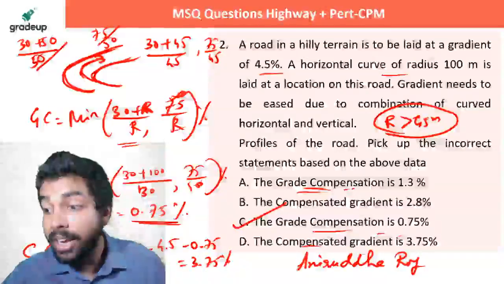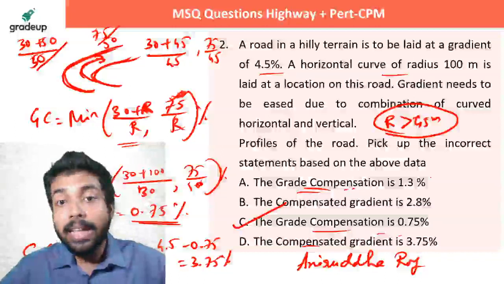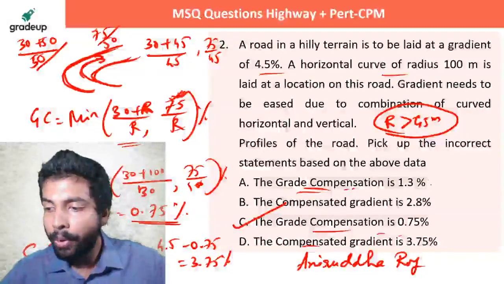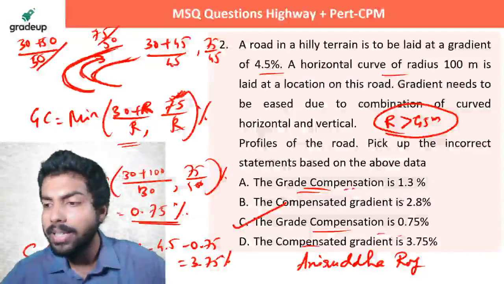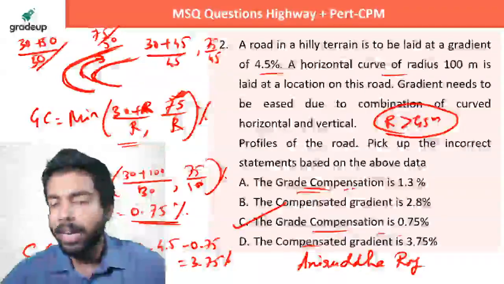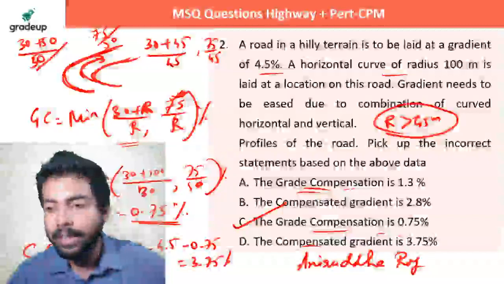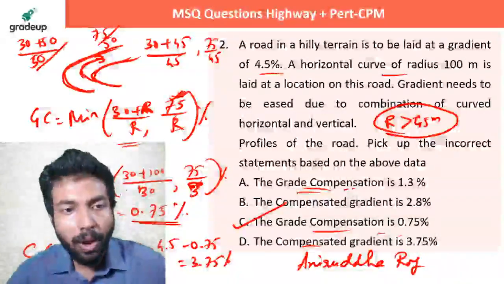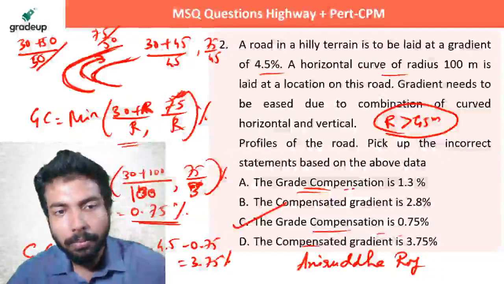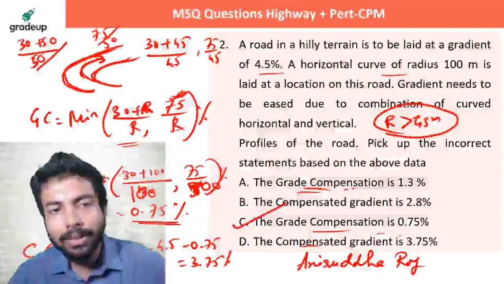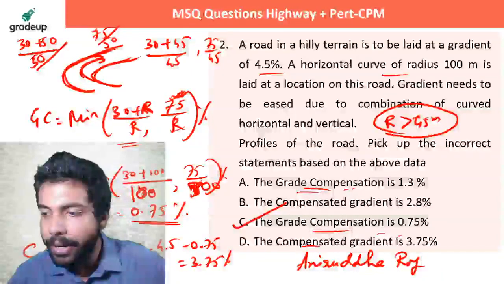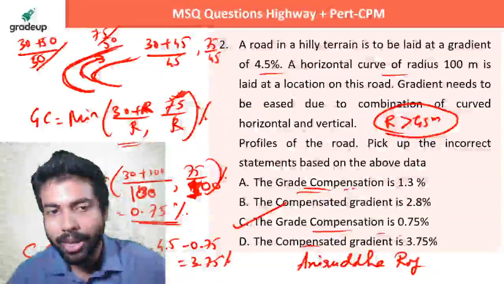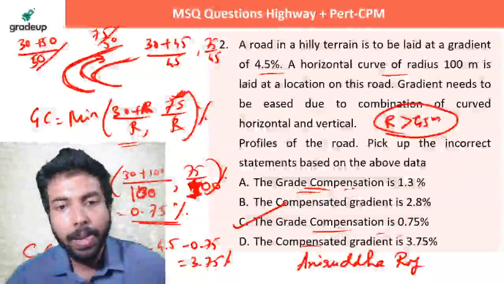सो 3.75% समझ में आ रहा है क्या बोल रहा हूं? But IRC recommends, absolutely correct Amay, that 4% value is minimum. Their grade compensation 0.75% is wrong. Why beta? It's a minimum of 30 upon 30 or 75 by 30, so it's 1.3% and 1.3% and 0.75%, दोनों के अंदर से क्या है 0.75%. You got this?